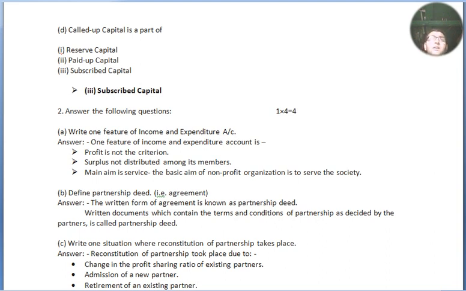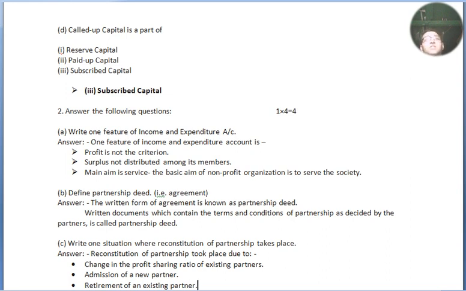This means they may earn a profit but it is not counted as profit, because these organizations are meant for service to the society and are not a business concern. That's why they prepare an income and expenditure account.